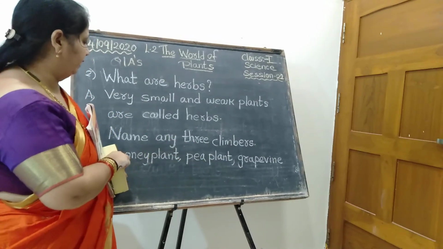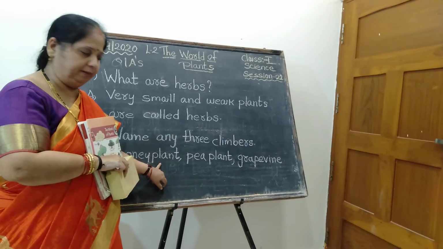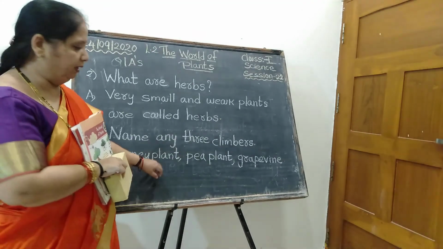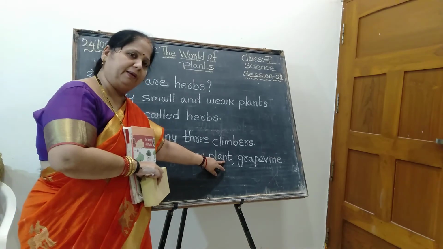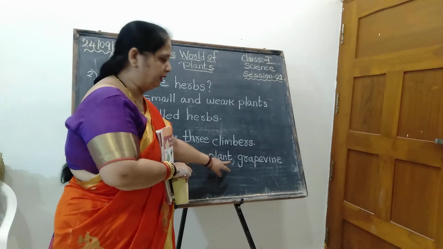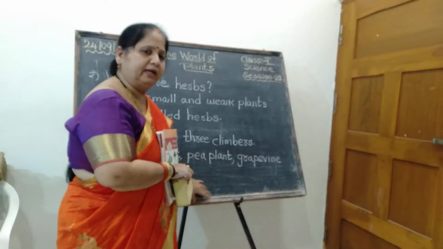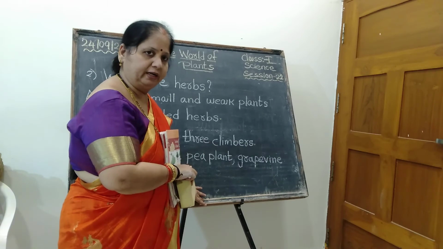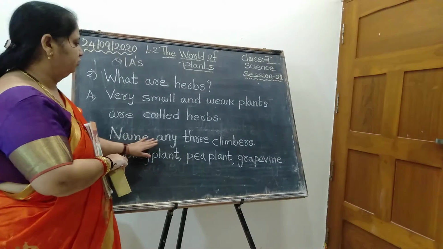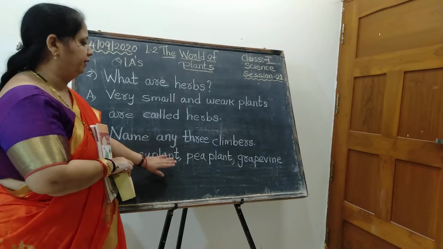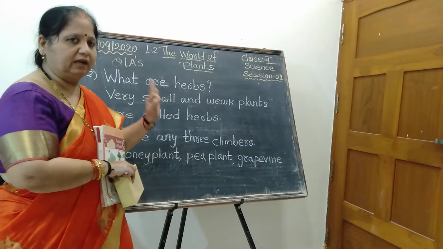Spell the word money plant. M-O-N-E-Y, money. P-L-A-N-T, plant. Money plant. Pea plant spelling. P-E-A, pea. P-L-A-N-T, plant. Spell the word grapevine. G-R-A-P-E, grape. V-I-N-E, vine. Grapevine. So learn like this. Spell the word and write. Name any three climbers. Money plant, pea plant, grapevine.